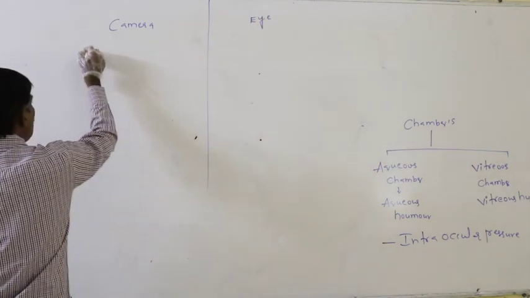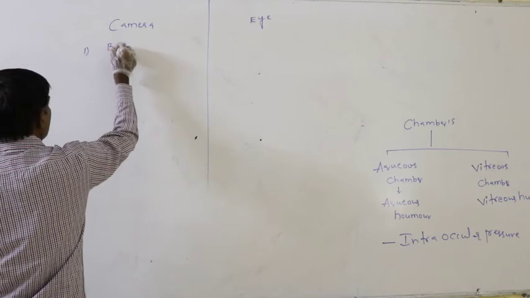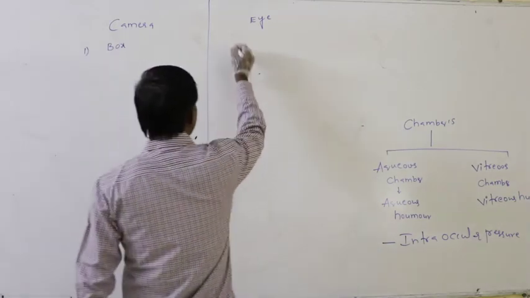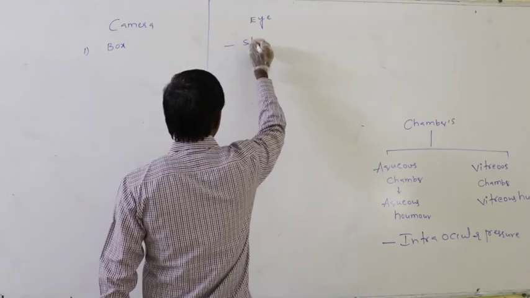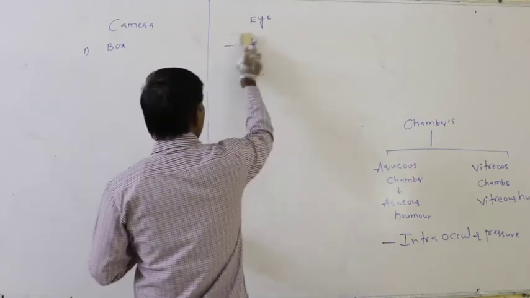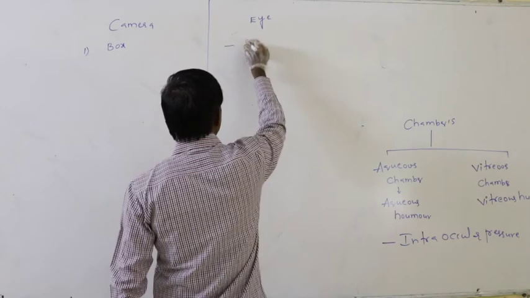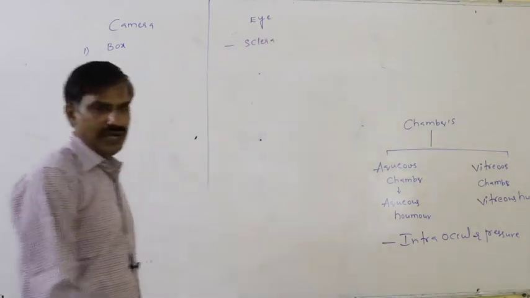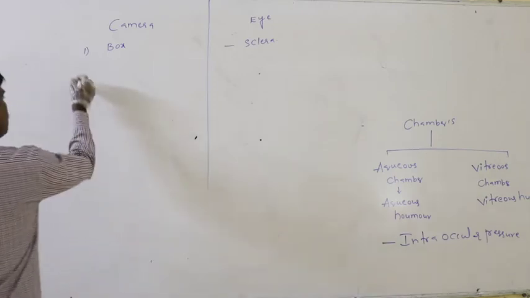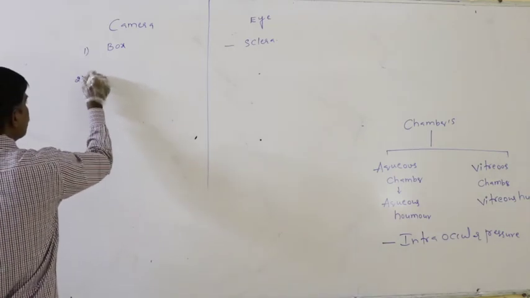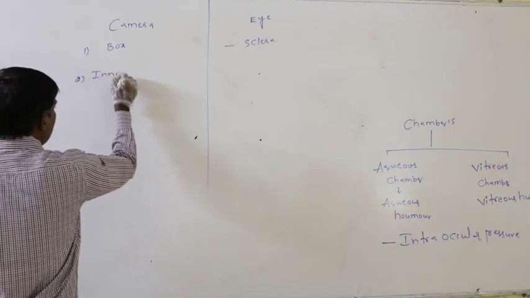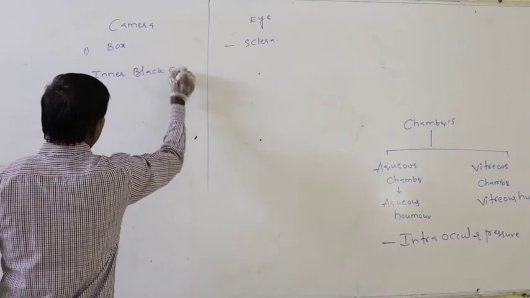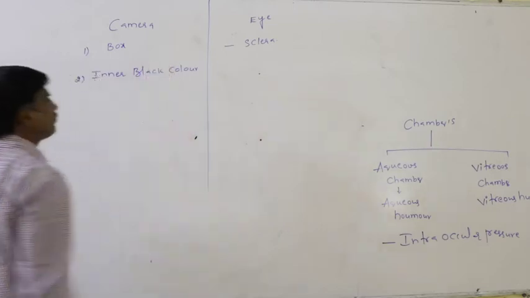First, the box. The box of the camera is comparable with the sclera of the eye. Second, the inner black color.